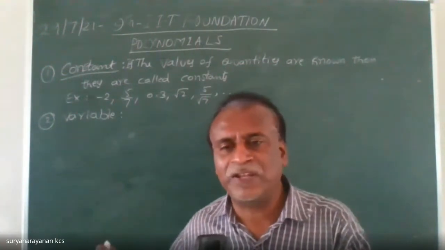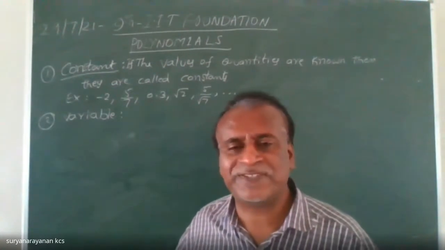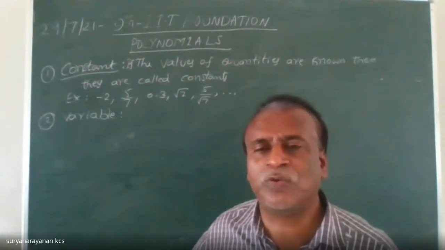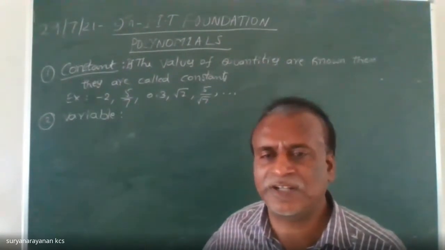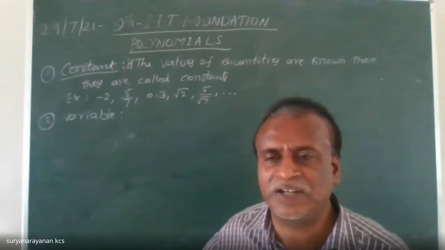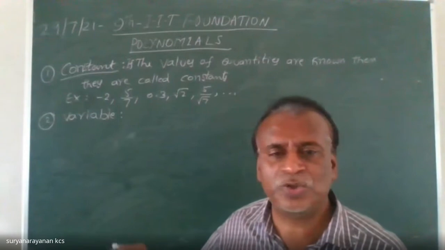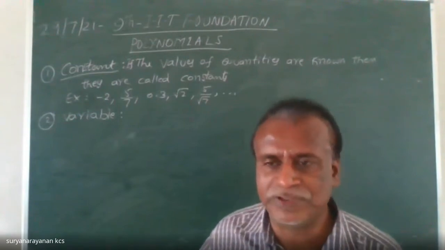So here, some money, we don't know how much amount I received from that person. That is unknown. To denote the unknown quantities, we use English letters, namely X, Y, Z. Generally, we use the letters X, Y, Z to denote unknown quantities, variables.